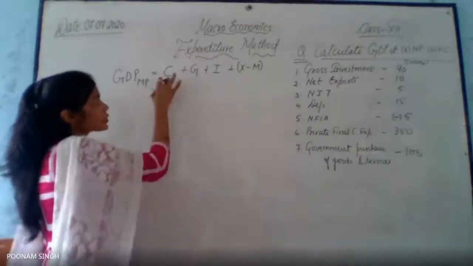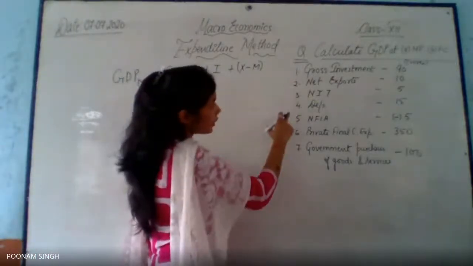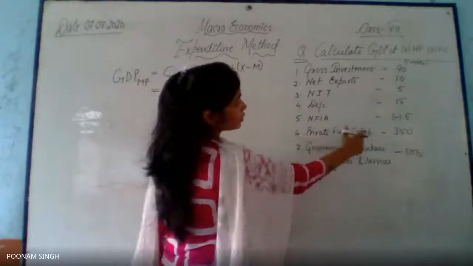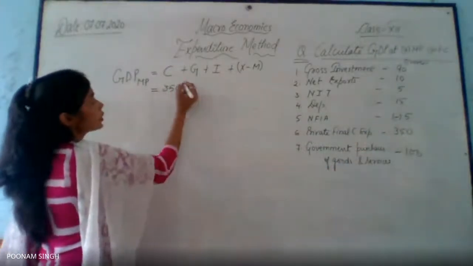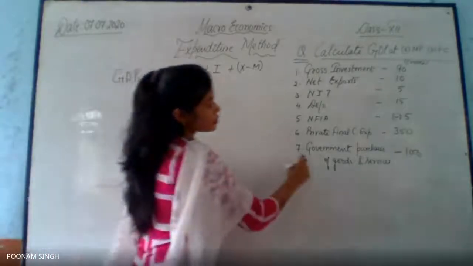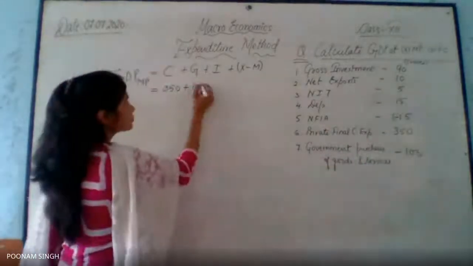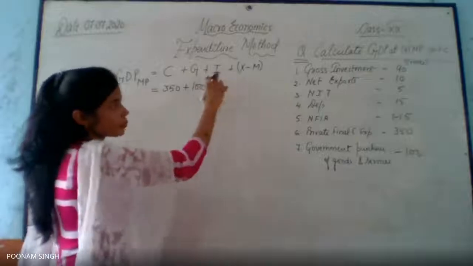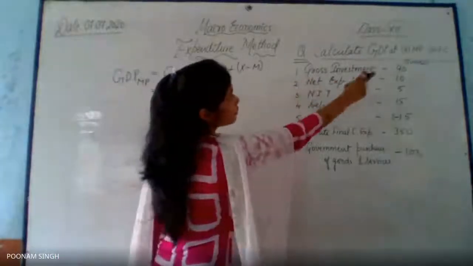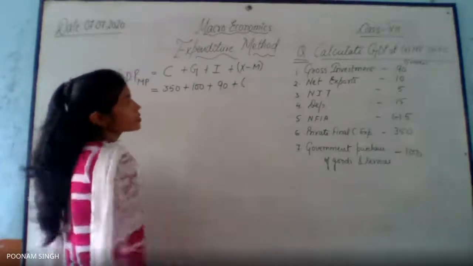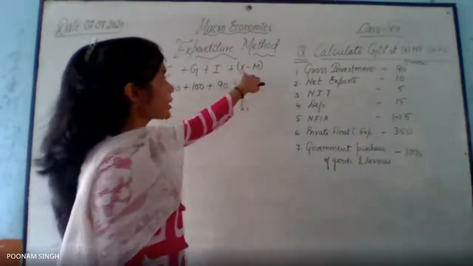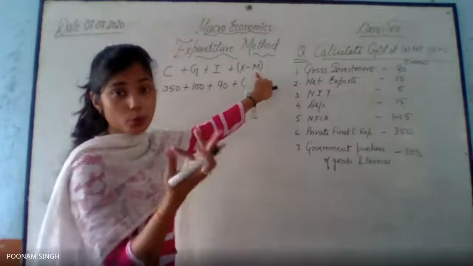Okay? So first is C. C is private final consumption, where it is sixth number. Private final consumption expenditure 350. This is 350 plus government purchases. This is 100. Then investment. Where is investment? This one. Gross investment is 90. Then plus, within bracket, exports minus imports will be done when exports are given separately, and imports are also given.